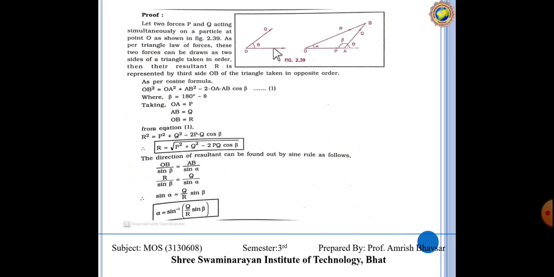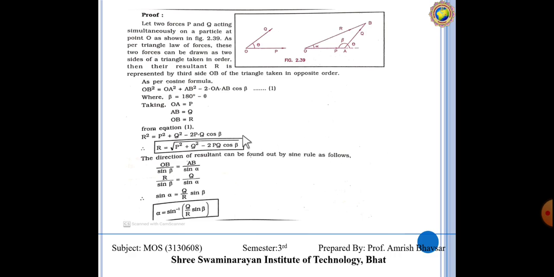We are considering that this is P and Q is somewhere over here, and the triangle is formed by the diagonal of this resultant force. So this triangle is the law of triangle. So from here we are going to consider that OB square is equal to OA square plus AB square minus 2 OA AB cos beta, and this beta is equal to 180 minus theta.